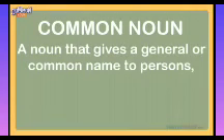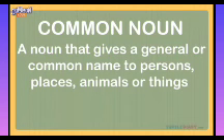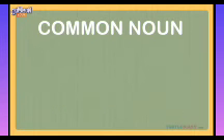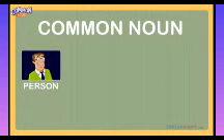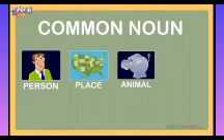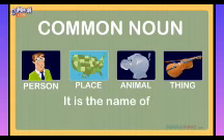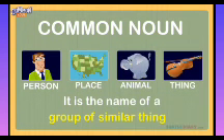A noun that gives a general or common name to persons, places, animals or things is called a common noun. In general, what we use are called common nouns, like person, places, animals and things. It is the name of a group of similar things.